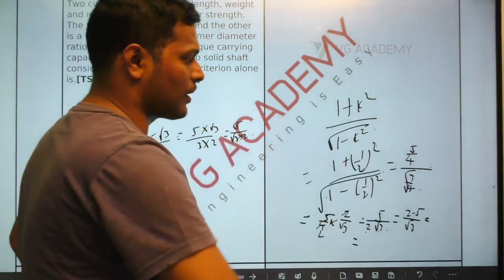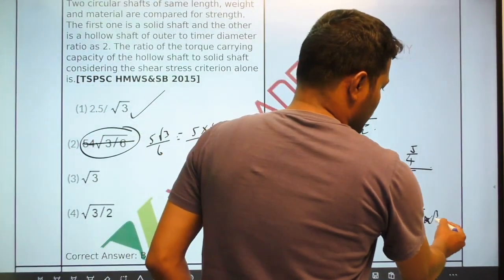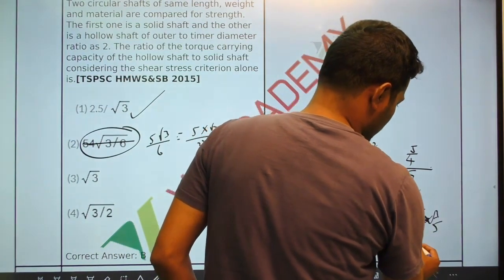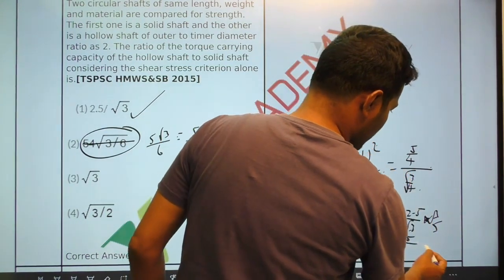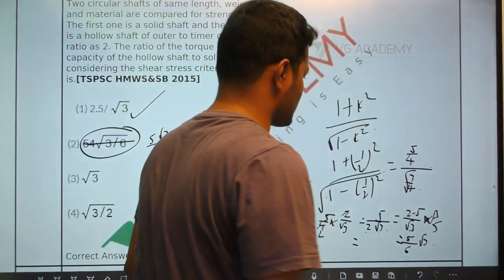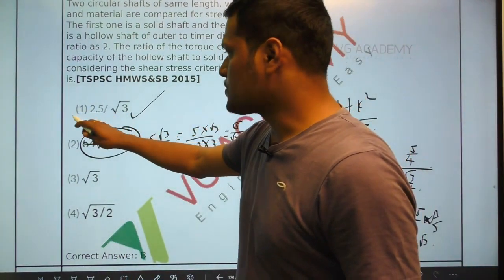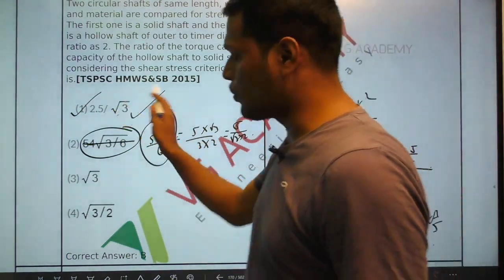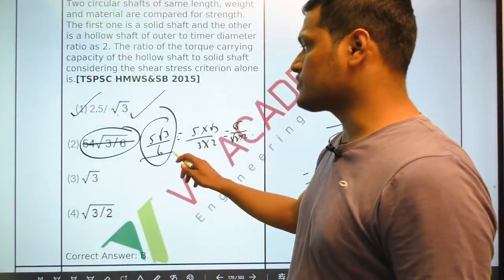So here also I can multiply by 3 by 3 and bring the same value. So 3 by 3 I can multiply, which will give me 5 by 2 into 3, 6 root 3, 5 root 3 by 6. Now you can see these two options are exactly the same. 5 root 3 by 6 or 2.5 by root 3 are exactly the same, but the answer given is 5 root 3 by 6.